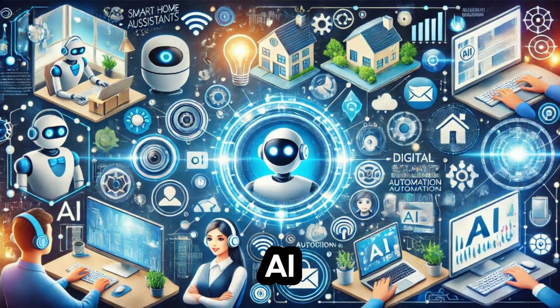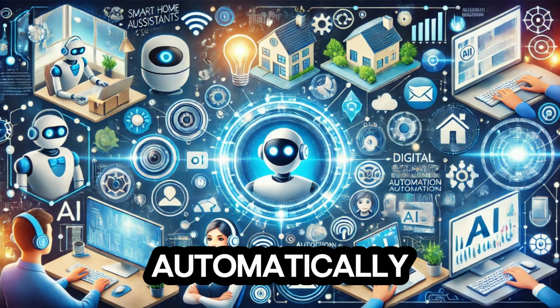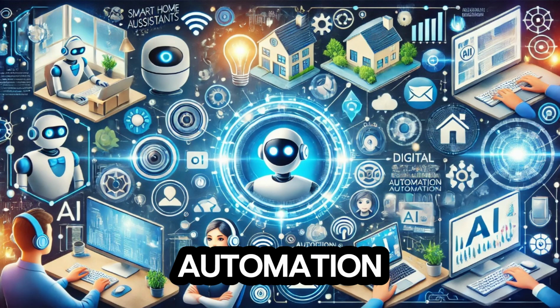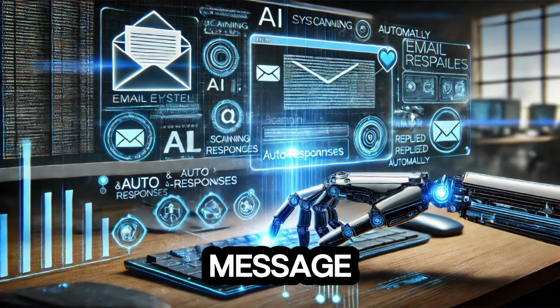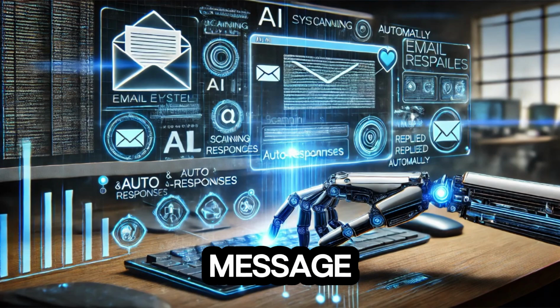Building your first AI agent. Now that your workspace is ready, let's create an AI agent that automatically responds to chat messages. 1. Click on Create Workflow to open the Automation Builder. 2. Select On Chat Message as the trigger. This tells the AI agent to take action whenever it receives a new message.